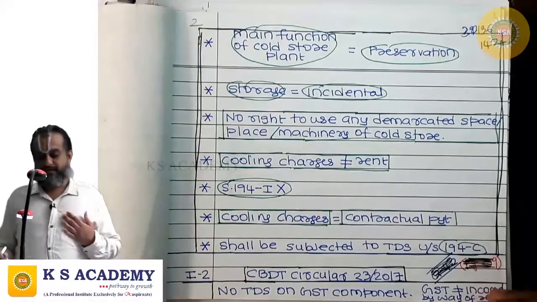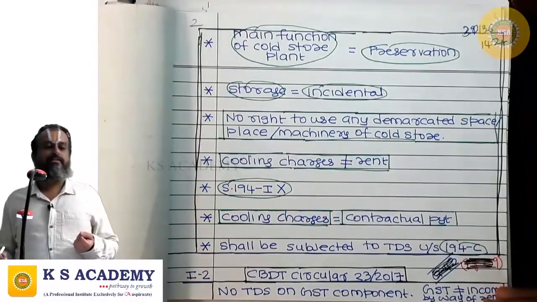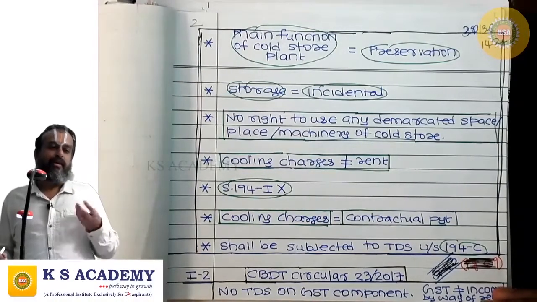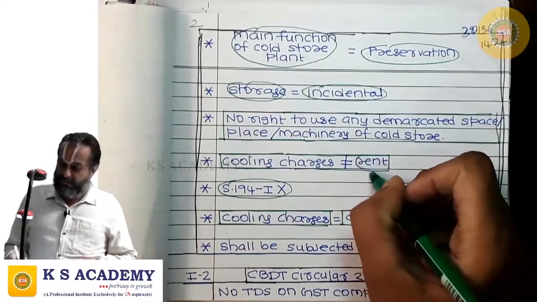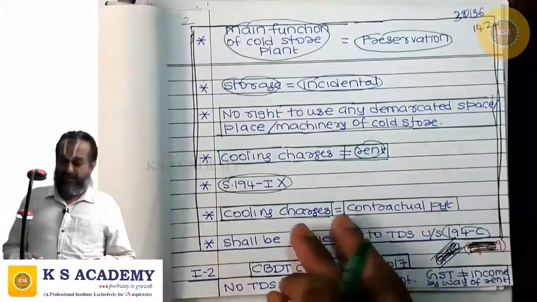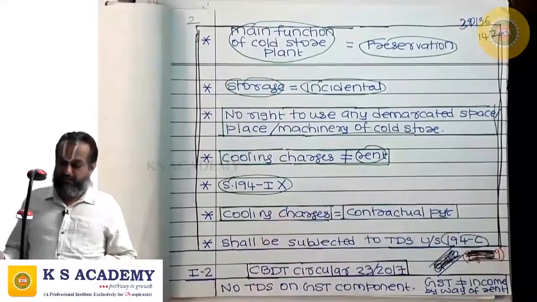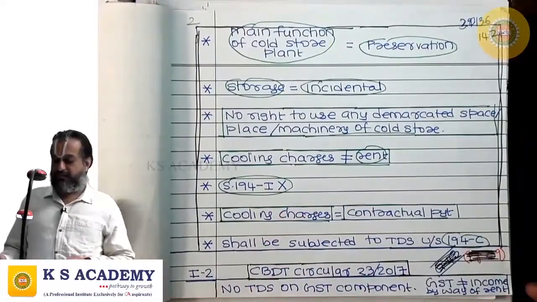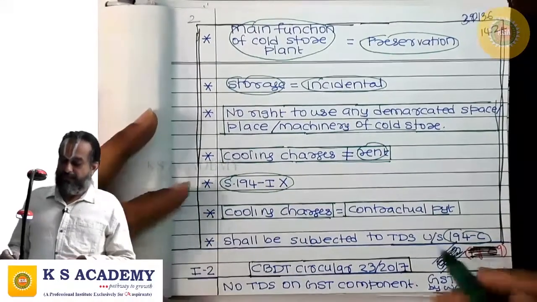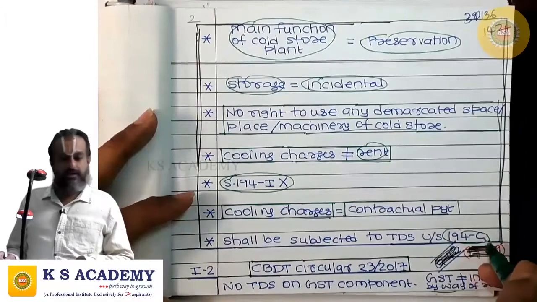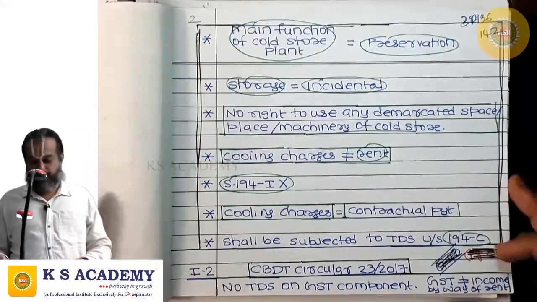We don't have any right to use any demarcated space or place of the cold store or demarcated machinery of the cold store. So cooling charges cannot be regarded as rent. TDS will not come under 194I. These cooling charges are contractual payments. They shall be subjected to TDS under 194C, not under 194I.